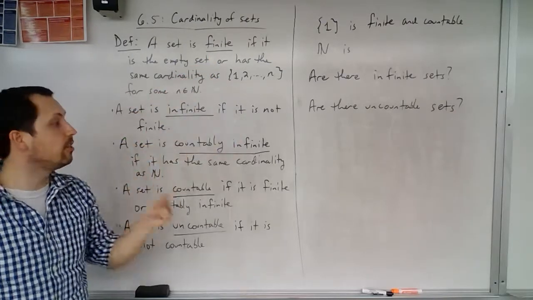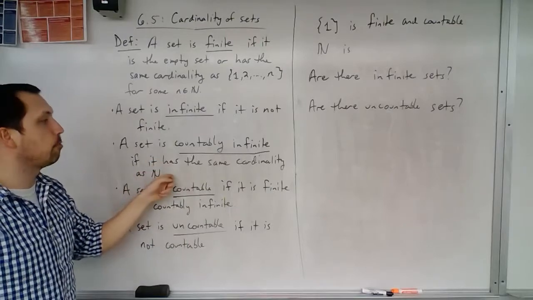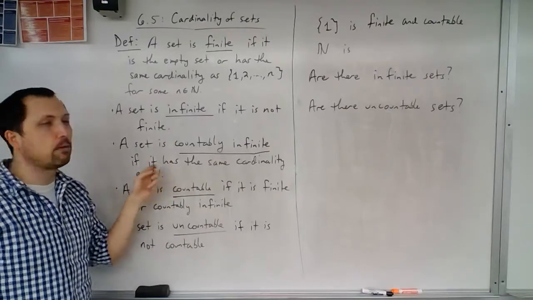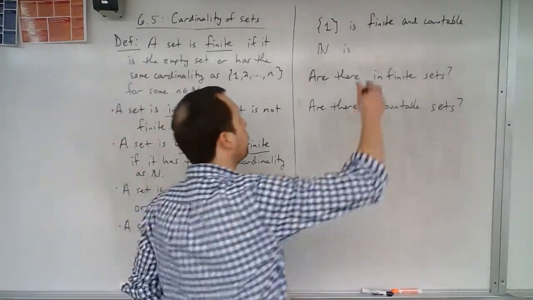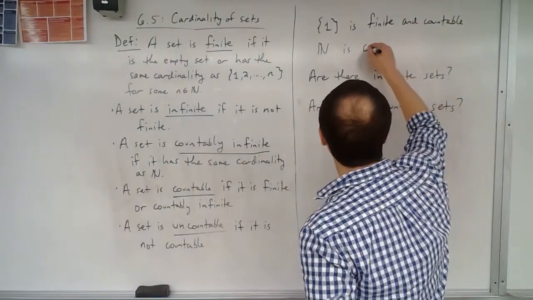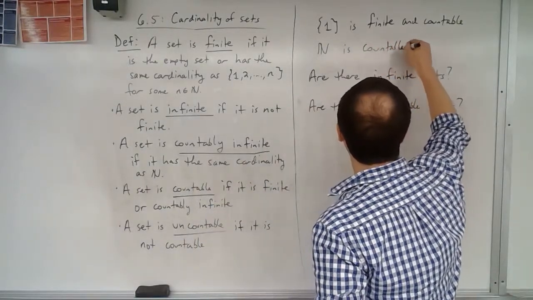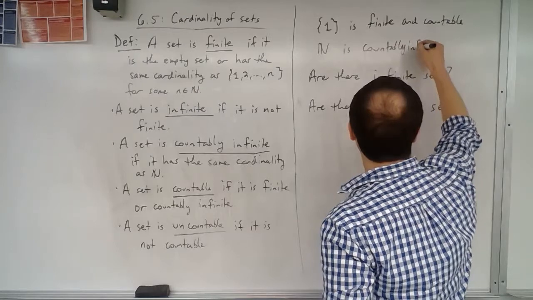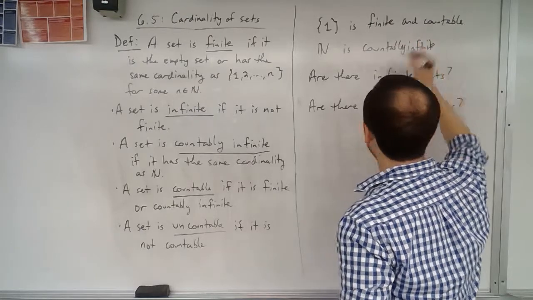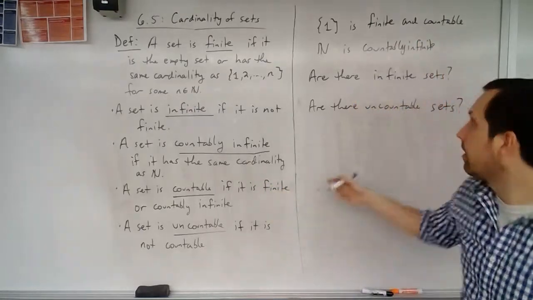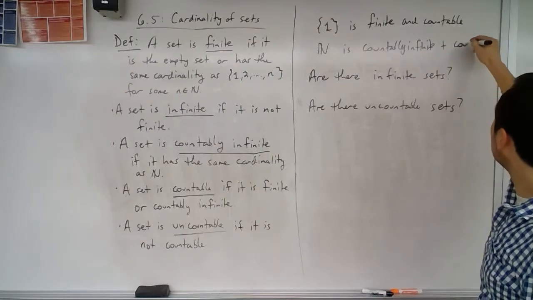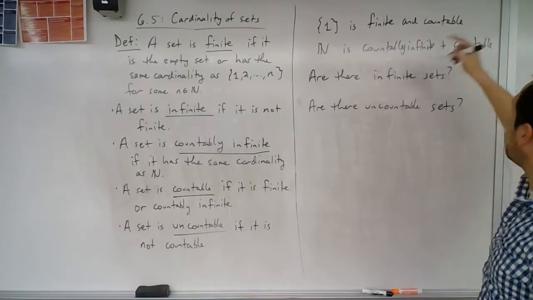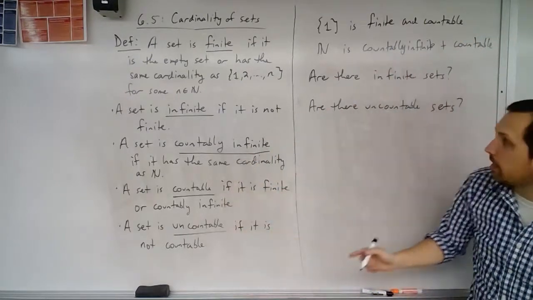But just looking at the definitions, I know for certain that it is countably infinite, because the natural numbers have the same cardinality as itself. So the natural numbers are countably infinite, and obviously then also countable.